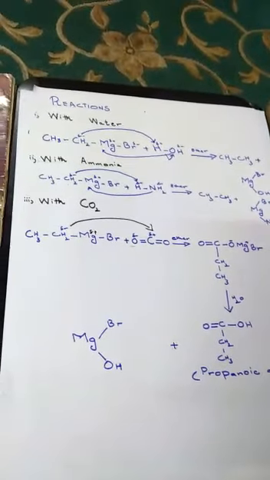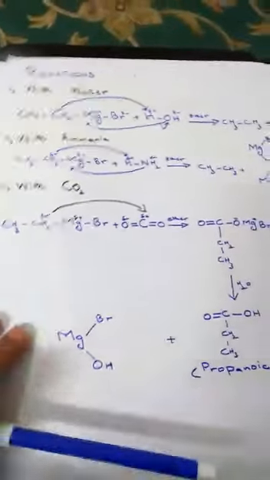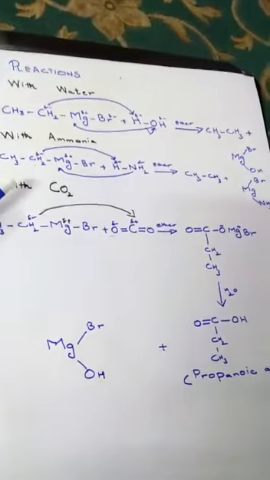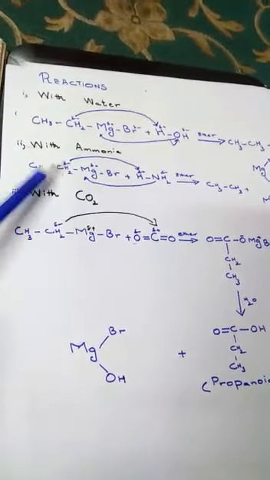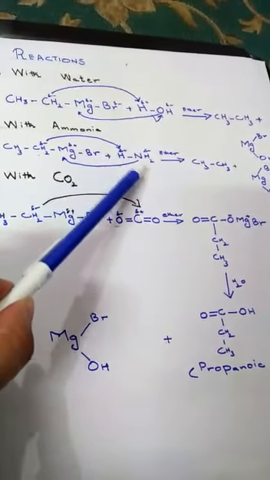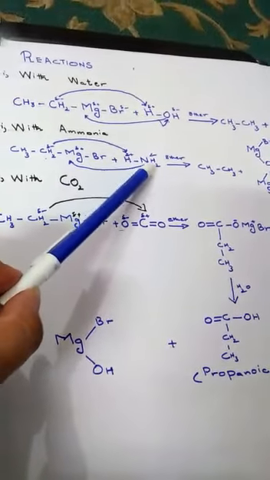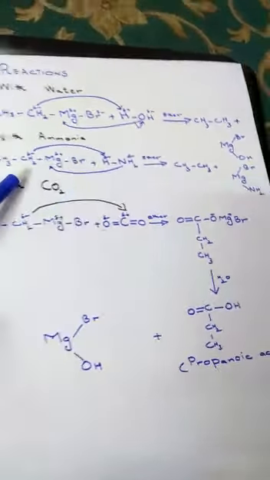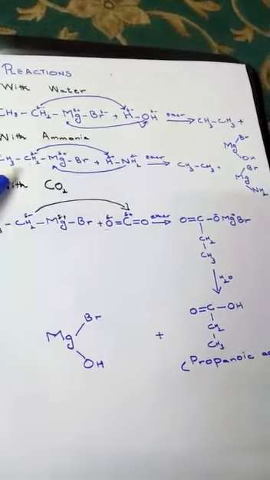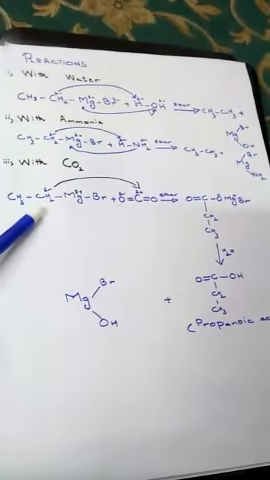Now we will take another example to explain it, and now we'll take the reaction with ammonia. Again, ethyl magnesium bromide will be taken plus NH3, ammonia, and the partial positive hydrogen atom is shown separately. This CH2 negative end will attach with the positive end, giving CH3CH3 plus MgBr and NH2. Now the reaction with CO2, carbon dioxide.